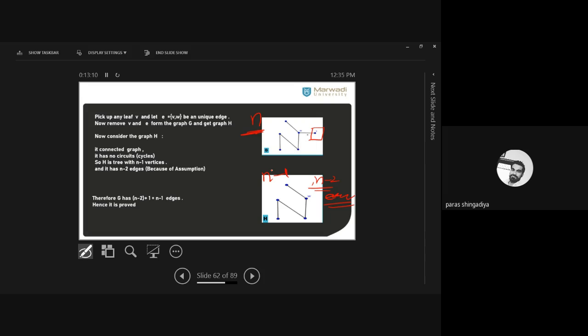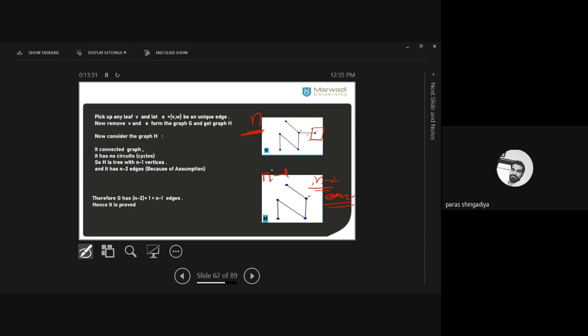And the edge that was with it, we deleted that as well. Okay? That you have to also delete it there. And thereafter we prove that the graph H contains n minus 2 edges, and add a plus 1 that you have to remove to create graph H. Okay, add it again, so n minus 2 plus 1 is equal to n minus 1. Okay,